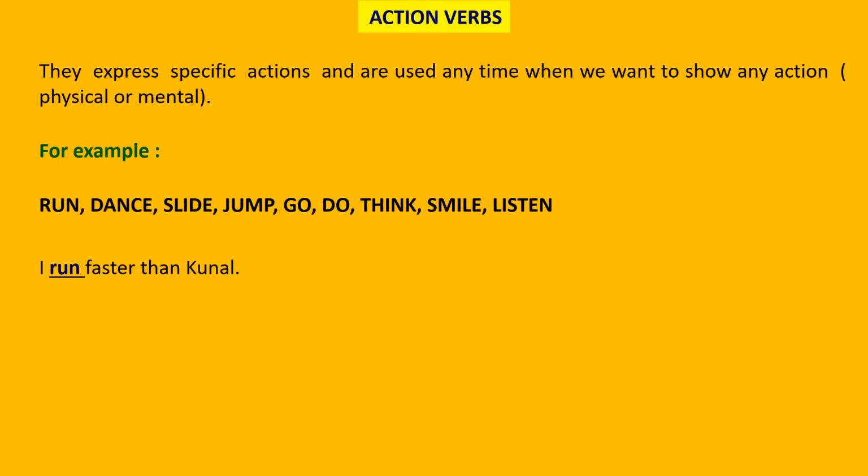These are all mental verbs. These words are given here and we will see their use in sentences. I run faster than Kunal. Run is a physical verb, an action verb. He does it well. Does is also a verb. She thinks about poetry.